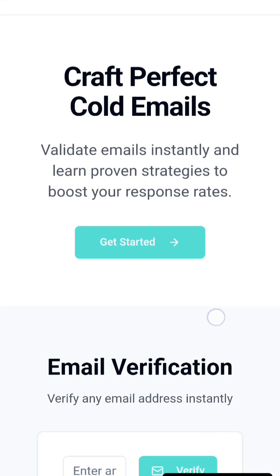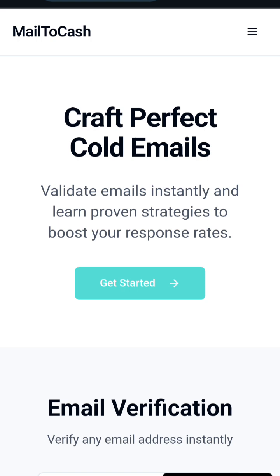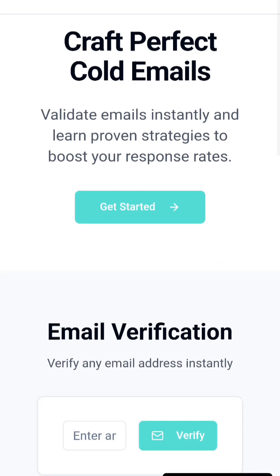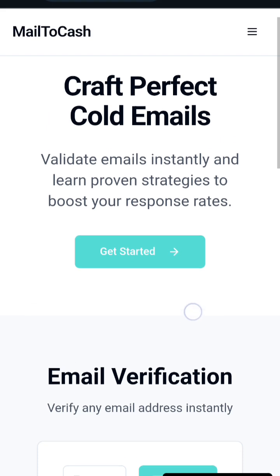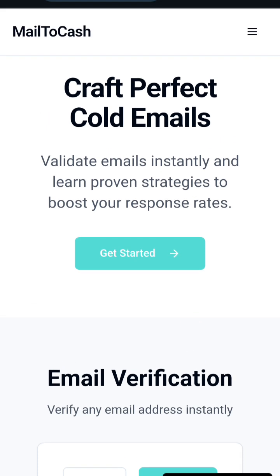All right, so looking at this design, the first thing it gives us is beautiful. You can see craft perfect code emails, validate email instantly, and learn proven strategies to boost. So you need to know exactly the prompts that you're going to be giving to Lovable.dev so that you know what changes you want to make, right? And this is not a cost for that.